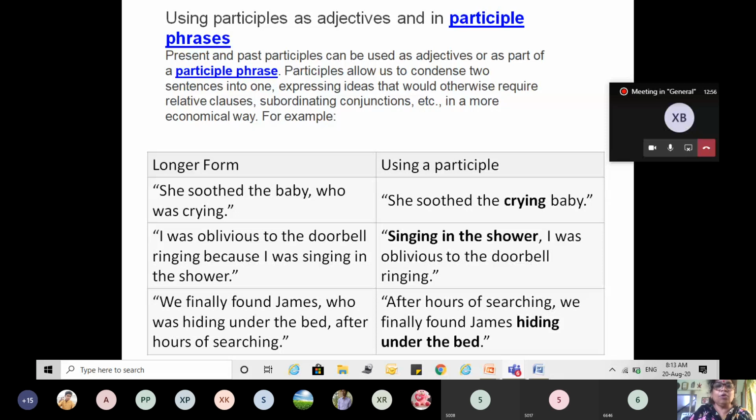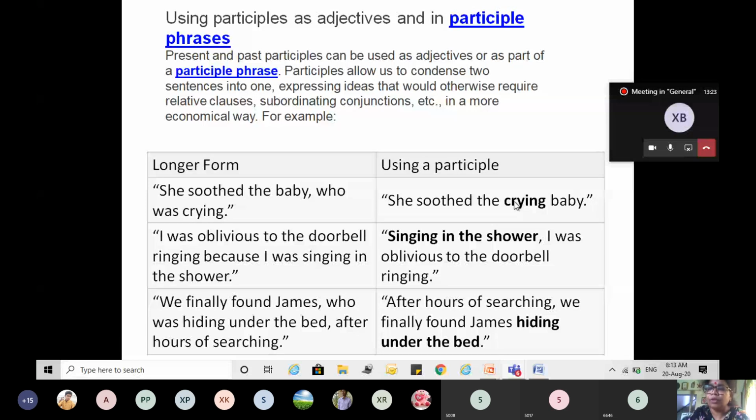Like the longer form, she soothed the baby who was crying. This is relative clause. Which baby? The baby who was crying. Now, if I use the participle, she soothed the crying baby.